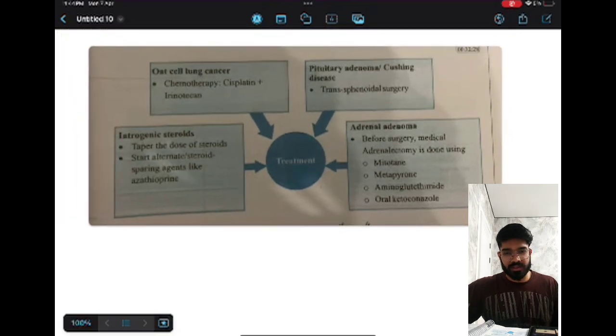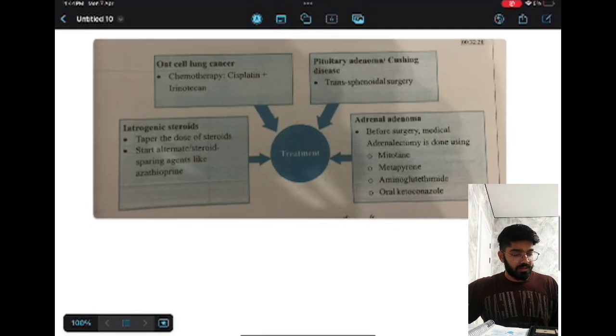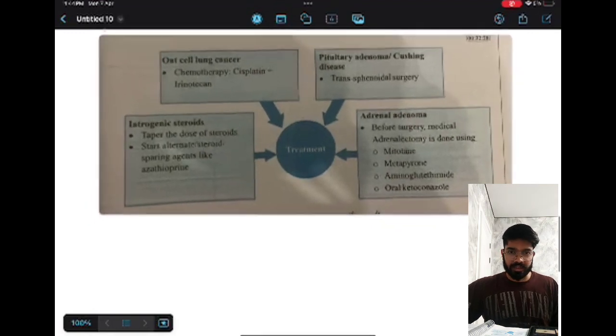Yes, ketoconazole is an antifungal medication, but it is also used while doing the adrenalectomy.